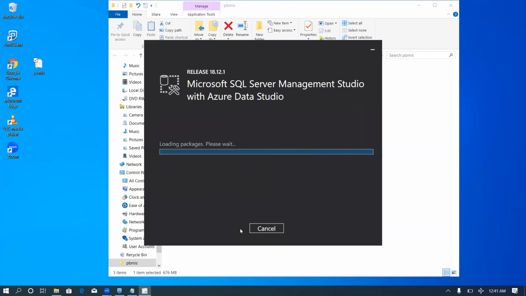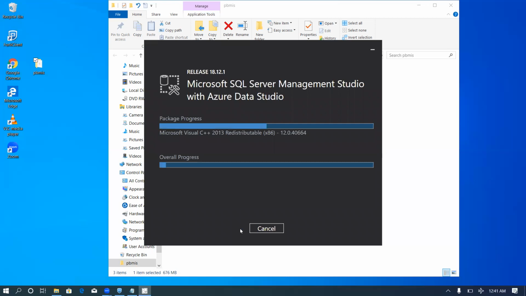The installation will start loading packages, so we will need to wait. Now the installation has started, so we'll wait for the installation to finish.